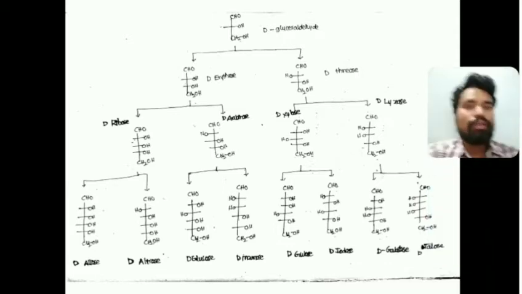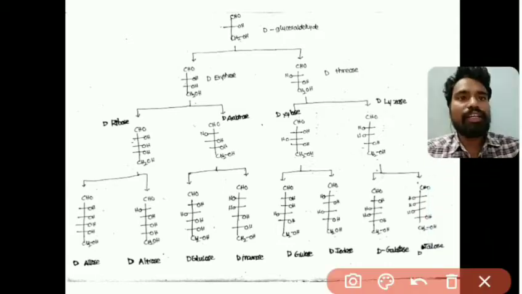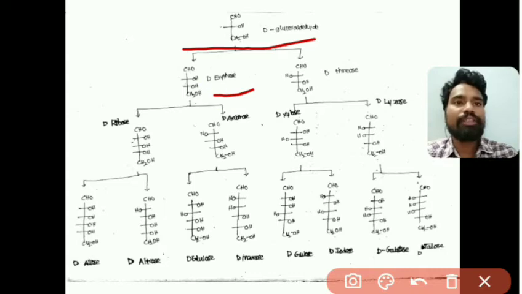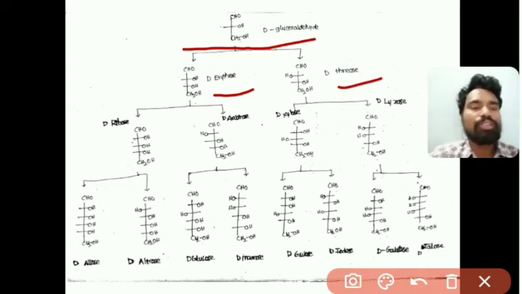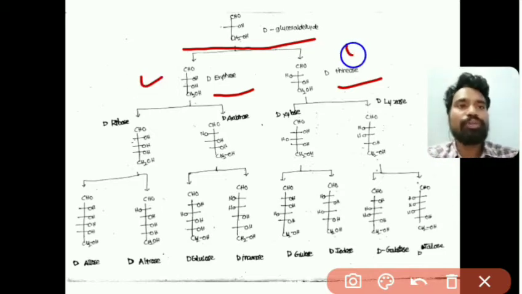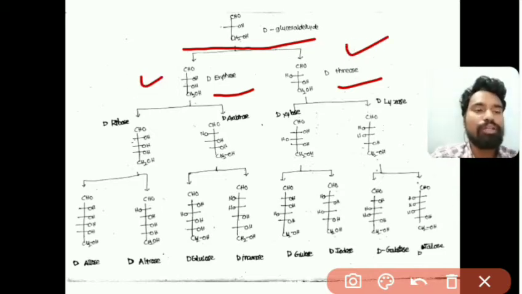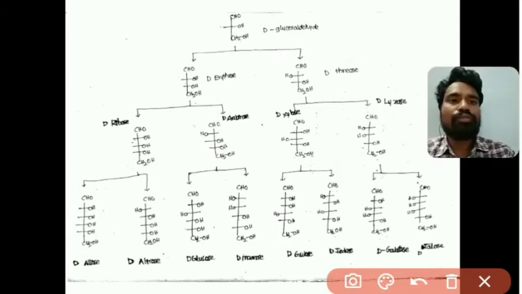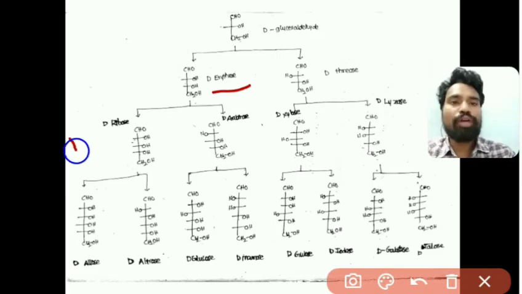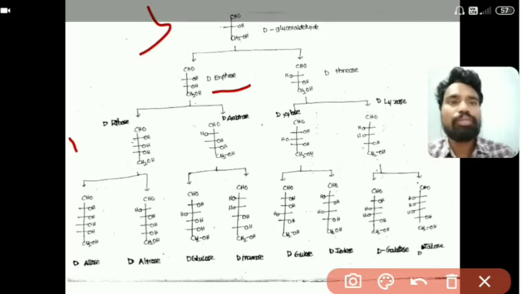Just observe here. The first one is D-glyceraldehyde, that is a 3 carbon carbohydrate, and to that we have added one more carbon. We will get 4 carbon carbohydrates: D-erythrose and D-threose, right? This OH is right side and this OH is left side to the new carbon, and then for D-erythrose we add one more carbon, that gives 5 carbons.